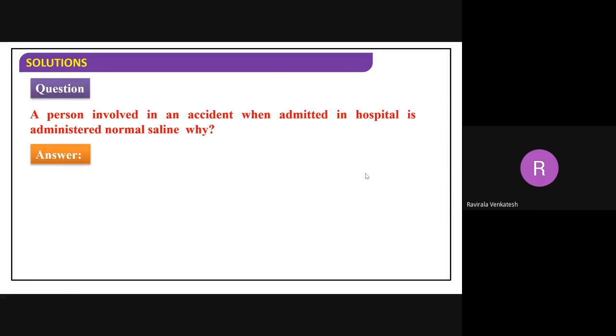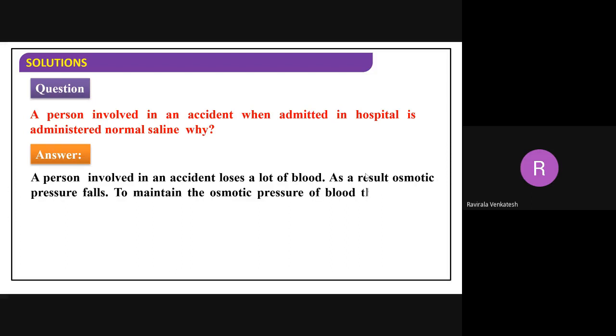Now tell me the answer. A person involved in an accident, when admitted in hospital, is administered normal saline. Why? Anybody? Normal saline water is given to that person who met an accident. What is the reason? To maintain the osmotic pressure of the blood. Because you are losing the blood.